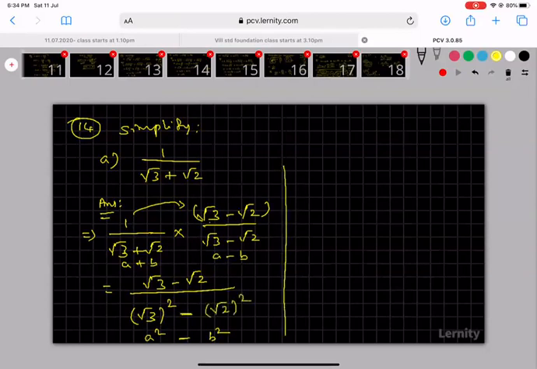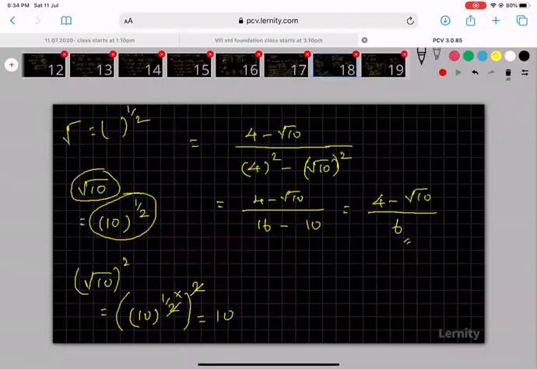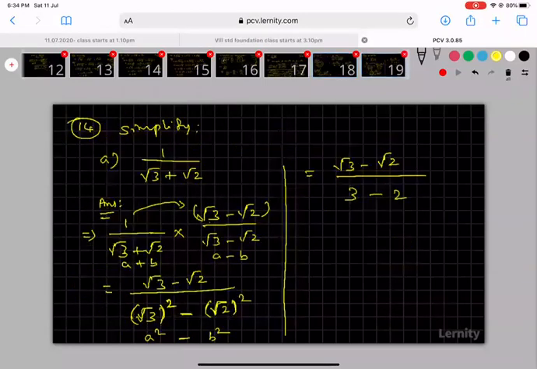We already saw that root 3 minus root 2 divided by, if root is there and whole square is there, it will cancel, only that number will come: 3 minus, here also root is there and whole square is there, it will cancel, that number will come. If you have any doubt, please see here. Root is there and whole square is there, this 2 and this 2 will cancel, only that number will come outside. This is the concept. Here you see root 3 minus root 2 divided by 3 minus 2 is equal to 1, that is the answer.